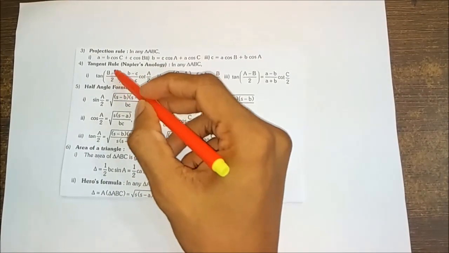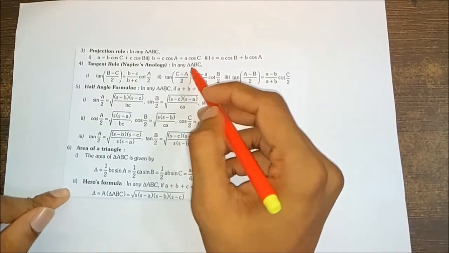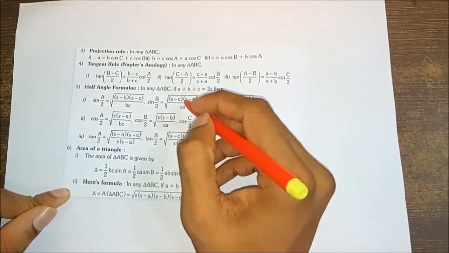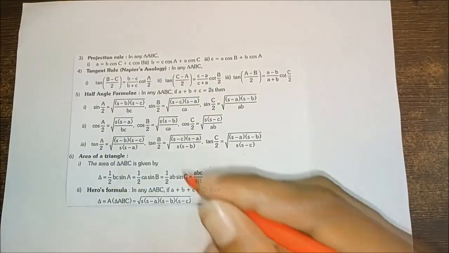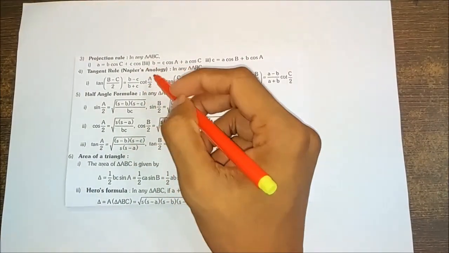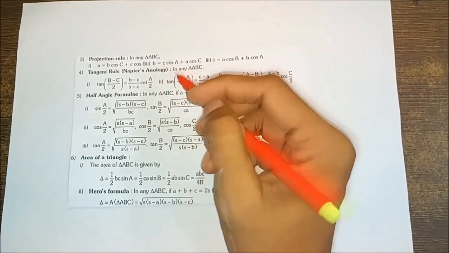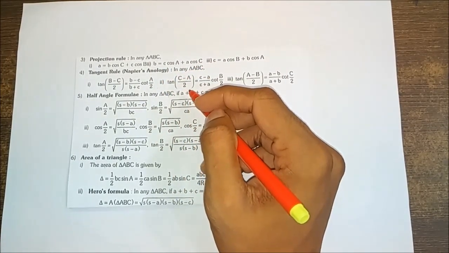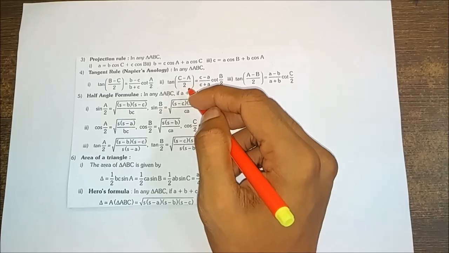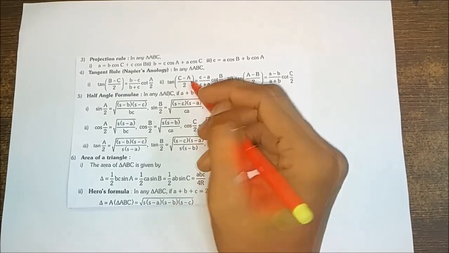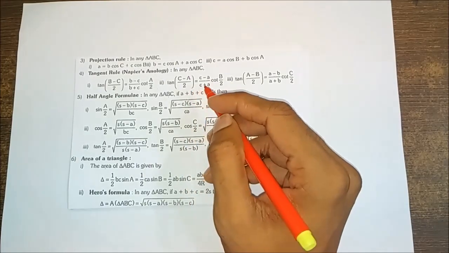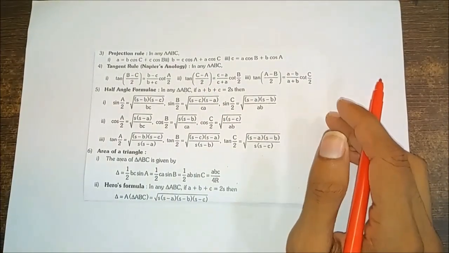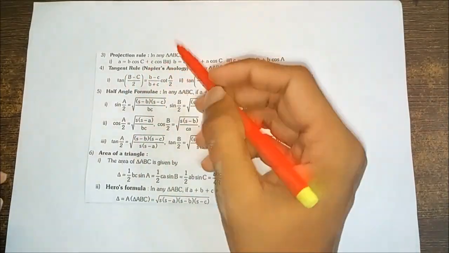Similarly, we have the tangent rule in triangle ABC, the tangent rule or Napier's analogy. The law of tangents, or the tangent rule, is required for solving problems on triangles.